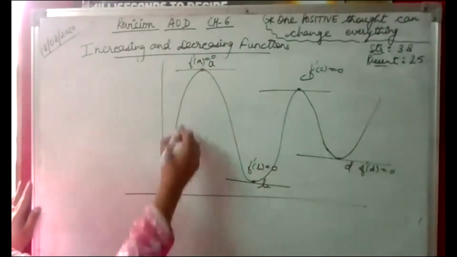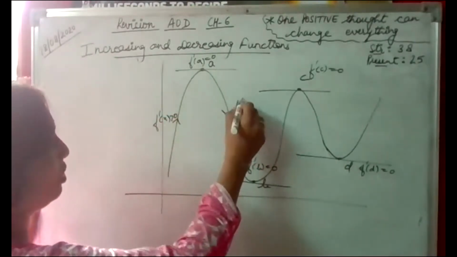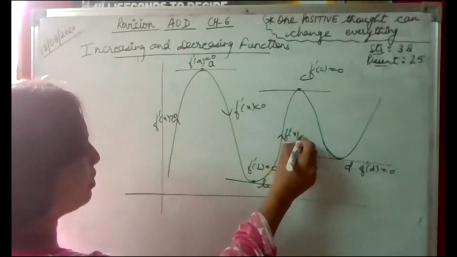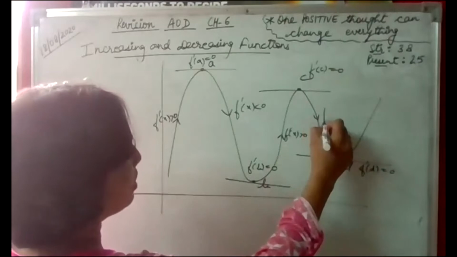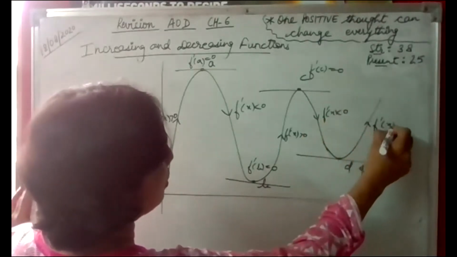Here the function is increasing, this is decreasing, this is increasing at this interval, and again it is decreasing at this interval, and again increasing at this interval.